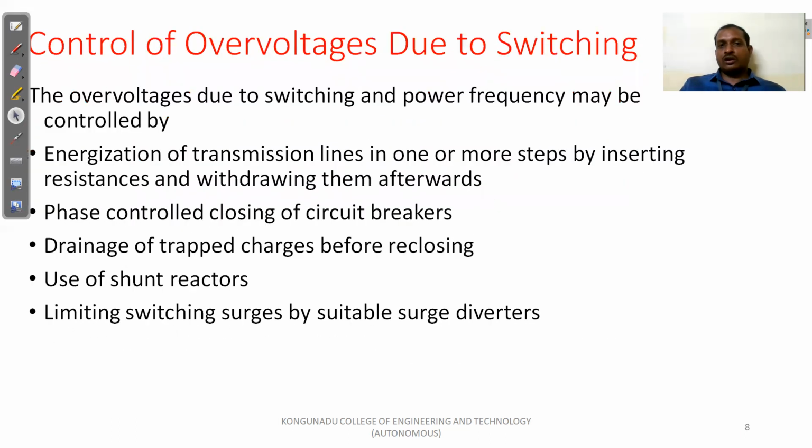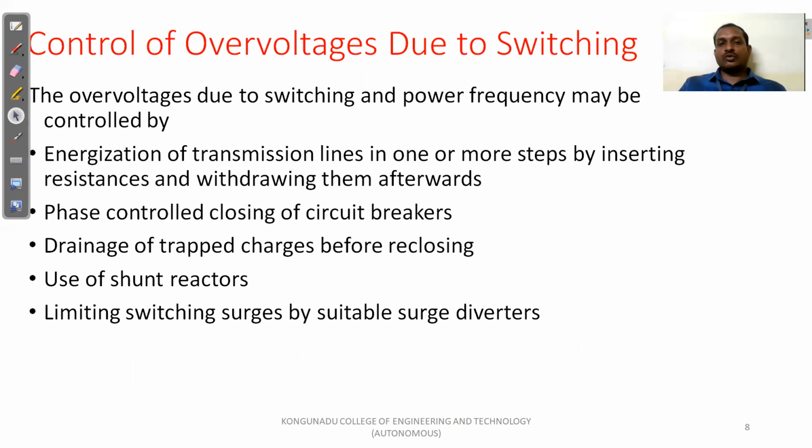Next, control of over voltage due to switching. Energization of transmission lines in one or more steps by inserting resistance. We insert a resistor in series with the circuit breaker contact at the time of switching, for a few milliseconds. After a few milliseconds, it will be short circuited. With the help of this arrangement, we are able to reduce the over voltage.